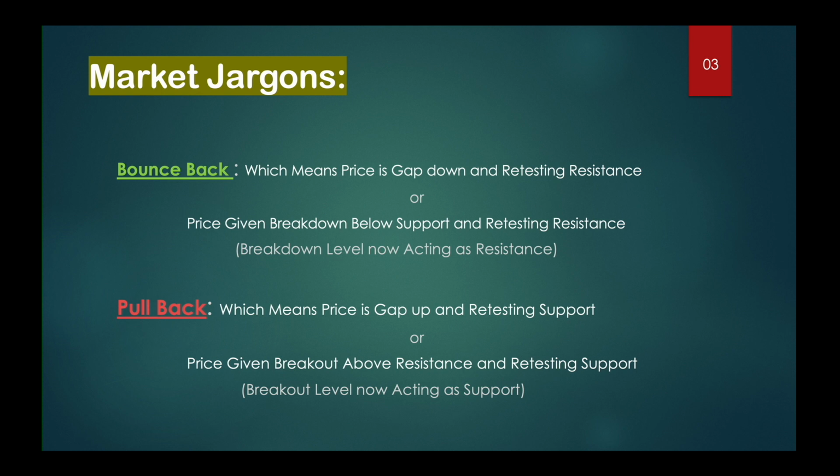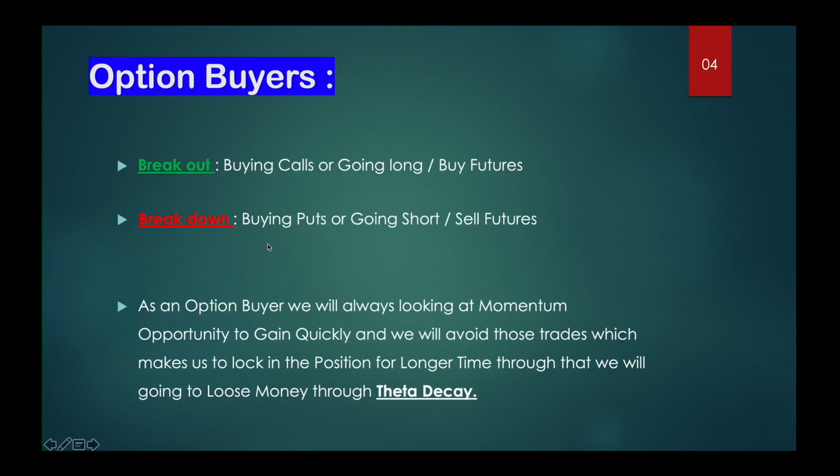Coming to the options buyers, the breakout, which means as we told, the current trading level is 27, and I have given the resistance level at 34 in tomorrow's trading session, and if the price goes upside above this 30 region, it will be called a breakout. So whenever there is a breakout, you have to buy the calls, or you can go long by the futures.